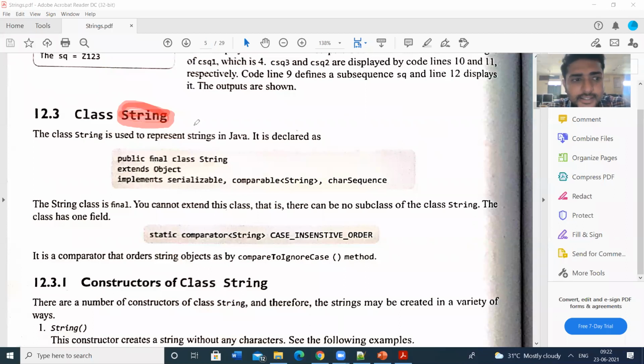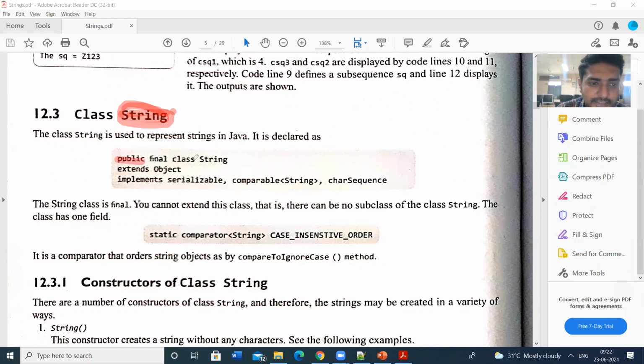So we are going to study the string class first, then the string buffer class, and then the string builder class. For general applications, we will use the string class. If you want to use strings, we will use the string class. Other than string buffer and string builder, we can simply use the string class. So let us see how this string class is defined in the language package.